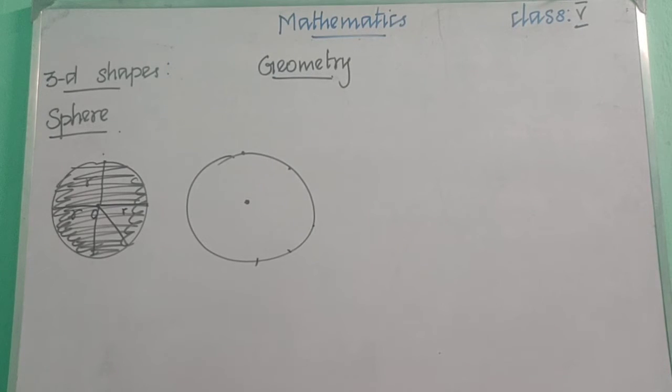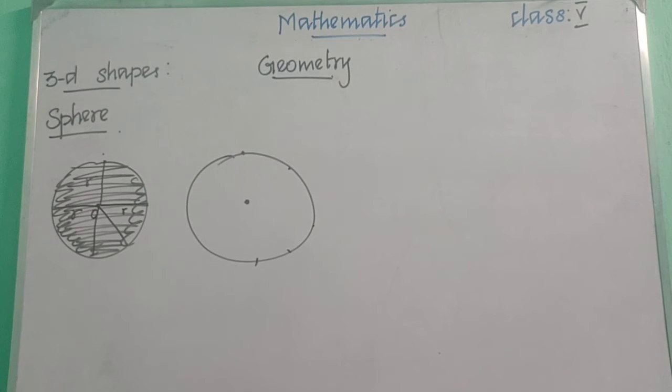Before that, what are all the real life examples of a sphere? A ball. If you are playing shot put in school, a heavier ball, that is also in the shape of a sphere. A ball is the best example of a sphere: football, volleyball, cricket ball, any ball. That is an example of a sphere.